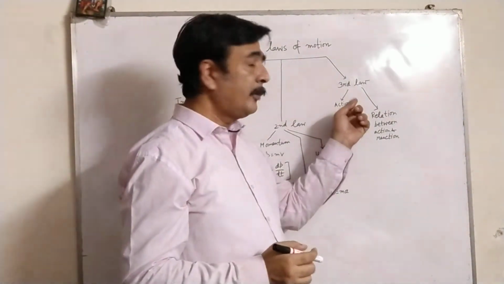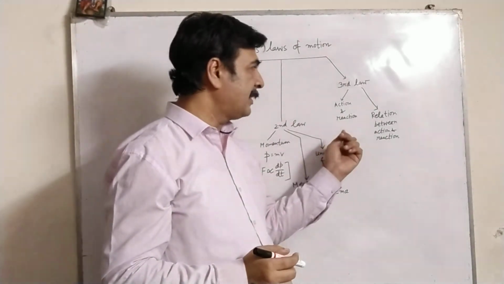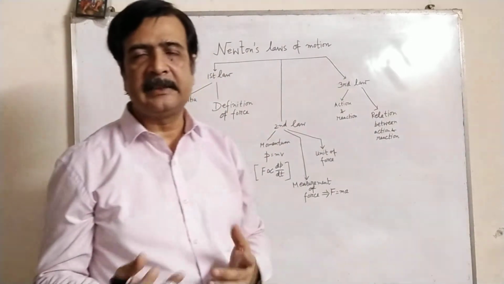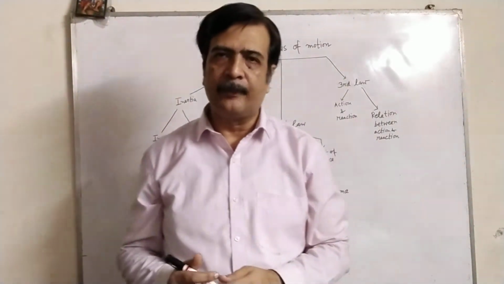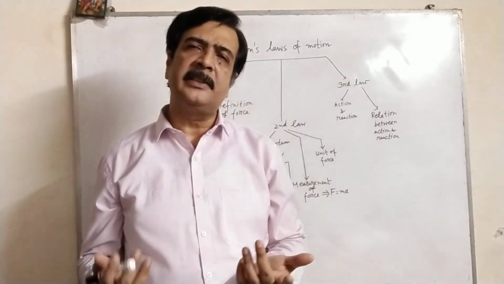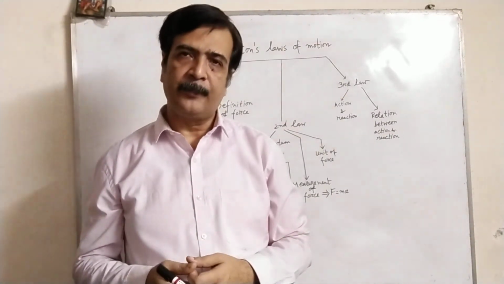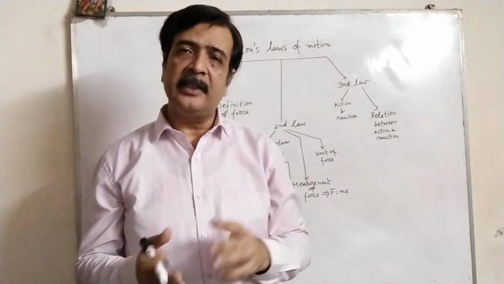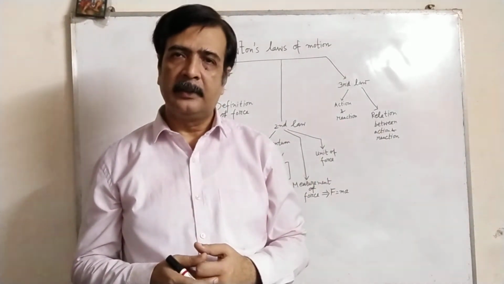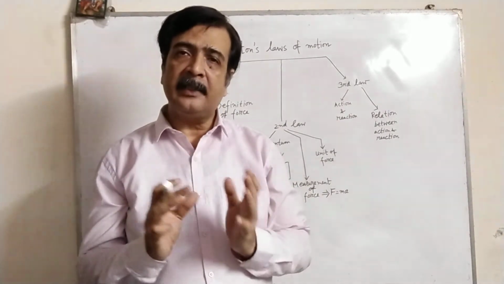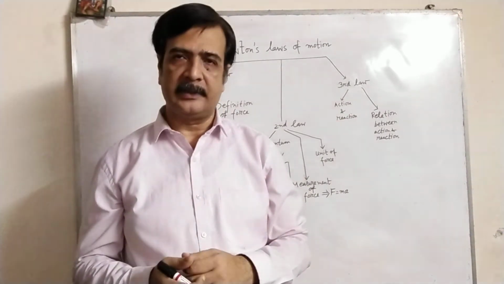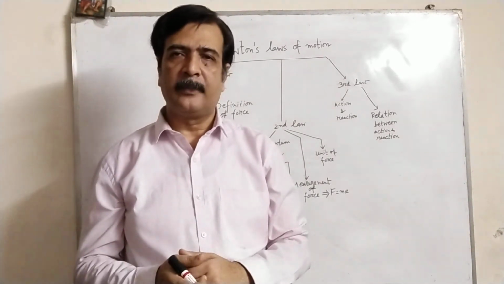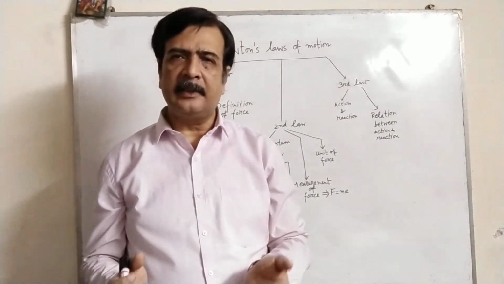Another thing: from the third law we get the idea of action and reaction, and also the relation between them, that action and reaction are equal and opposite to each other. Now there is a question: how is displacement possible, because we know the action and reaction cancel each other? The answer is that action and reaction generally act on two different bodies, not on the same body. Therefore, displacement is possible.